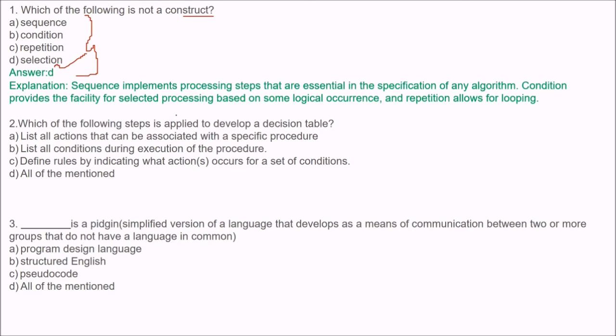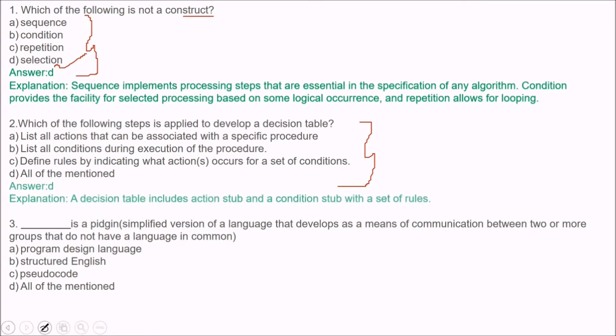Which of the following steps is applied to develop a decision table? Can you answer this? There are 4 options for you. The answer is all of them mentioned, because a decision table includes action stub and condition stub with a set of rules. So these steps are applied to develop a decision table: list all actions that can be associated with a specific procedure, list all conditions during execution of the procedure, and define rules by indicating what actions occur for a set of conditions.